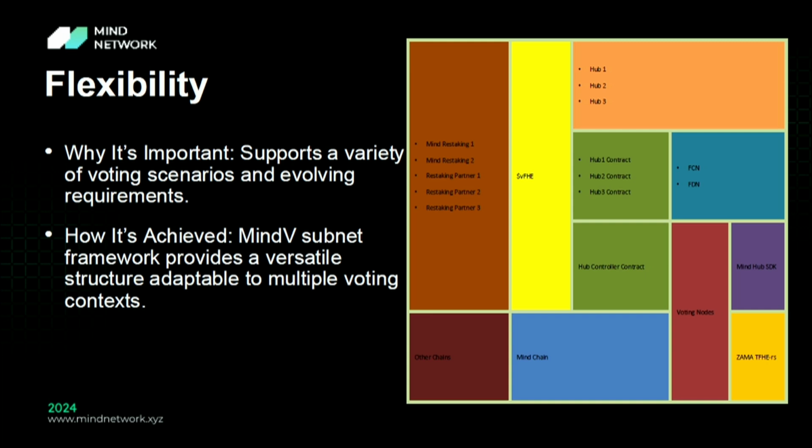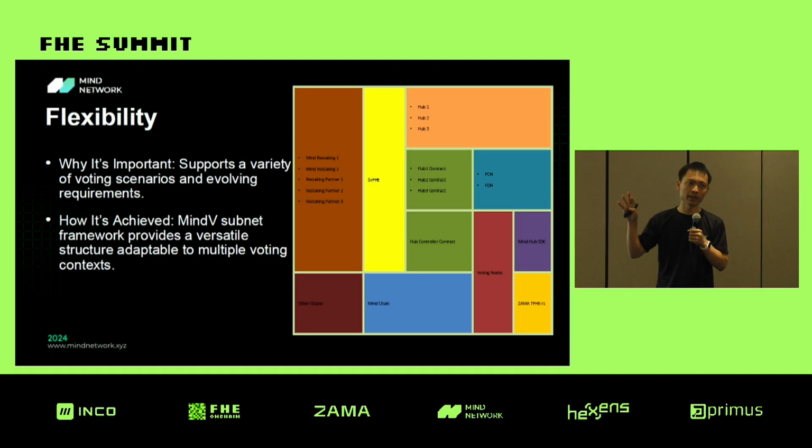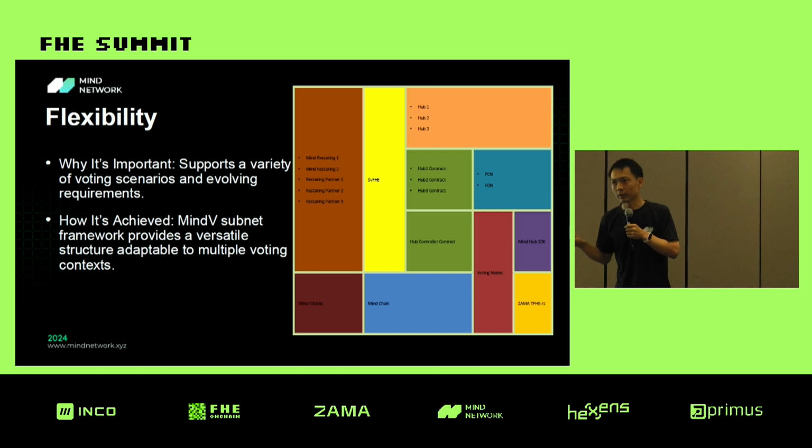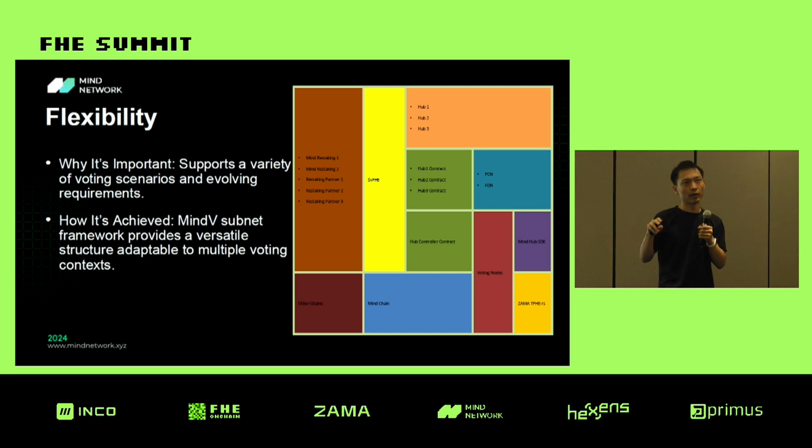Okay, we already have the trio of accountability, transparency, and privacy. And at this point, we can do something to make this product work more efficiently and increase its flexibility. We actually made the product of MindV. It's at an application layer. It is called Hub.